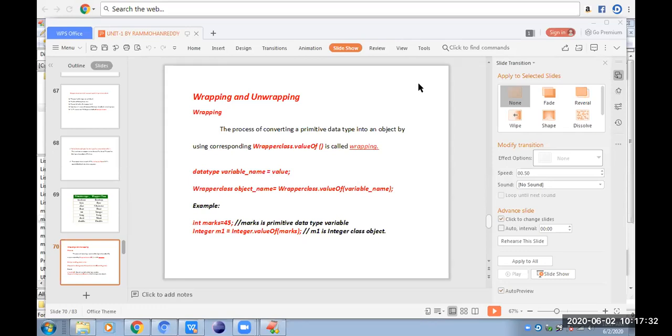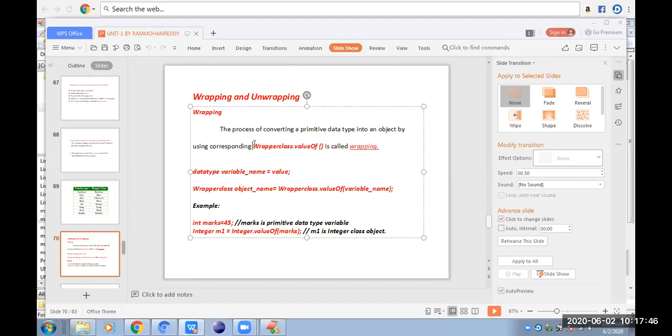Now, when we come to this one, how to convert a primitive data type into a wrapper class object. When we have a primitive data type value, how do we convert it into an object? The syntax we have to follow is the wrapper class name dot valueOf. We have to use this valueOf method, which belongs to the wrapper class. The general syntax is wrapper class dot valueOf.